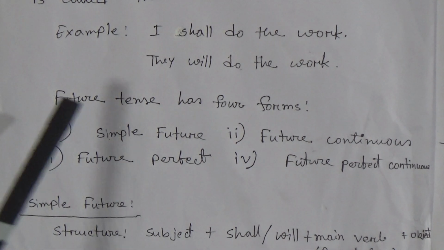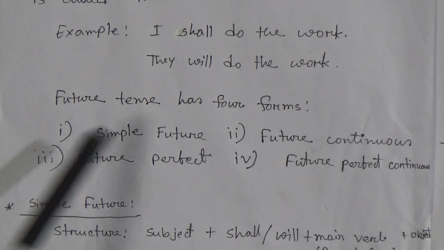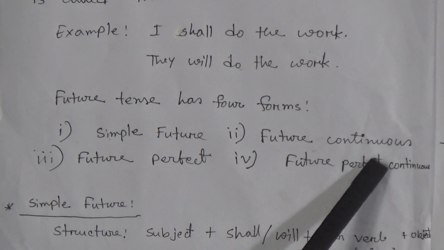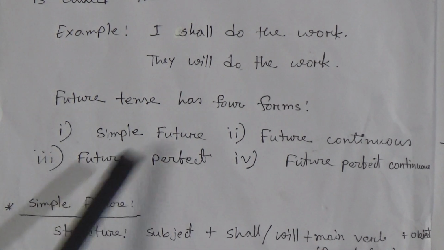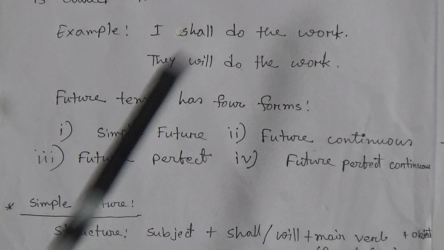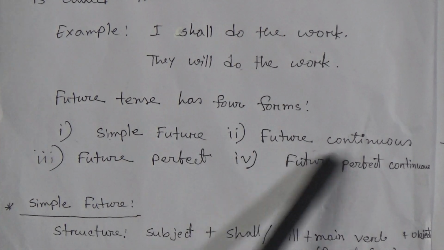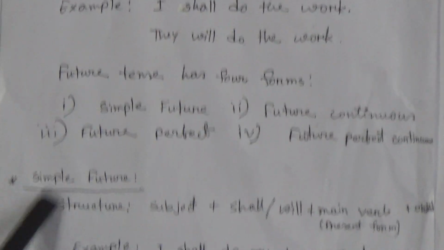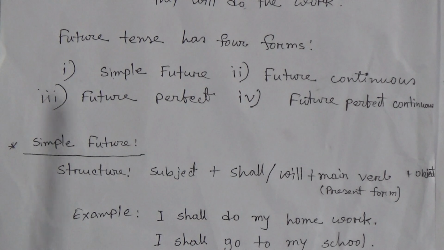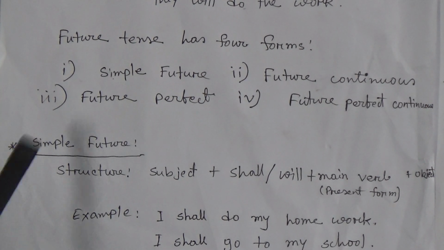Look dear students, future tense has 4 forms. What are they? Number 1, simple future tense, number 2, future continuous tense, number 3, future perfect tense, then number 4, future perfect continuous tense. I am repeating: number 1, simple future tense, number 2, future continuous tense, number 3, future perfect tense, then number 4, future perfect continuous tense. Now we are going to start our discussion.